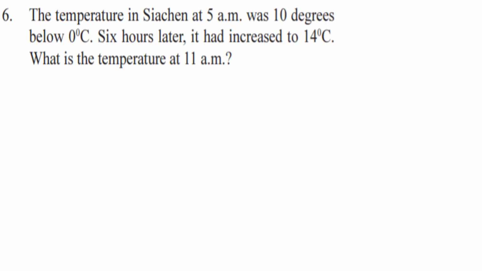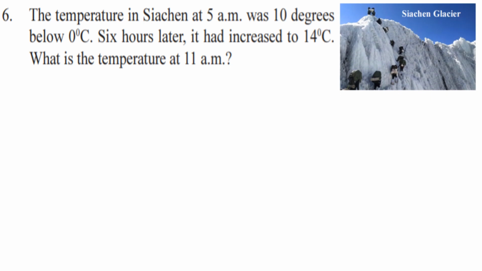Question number 6. The temperature in Siachen at 5 am was 10 degrees below 0 degrees centigrade. 6 hours later, it had increased to 14 degrees centigrade. What is the temperature at 11 am? So, identify it. The temperature in Siachen at 5 am was 10 degrees centigrade below 0 degrees centigrade. That means it is negative, right? So 6 hours later, it had increased to 14 degrees centigrade. Increased means that should be plus, positive, right? Now, what is the temperature at 11 am? Write the solution now here.